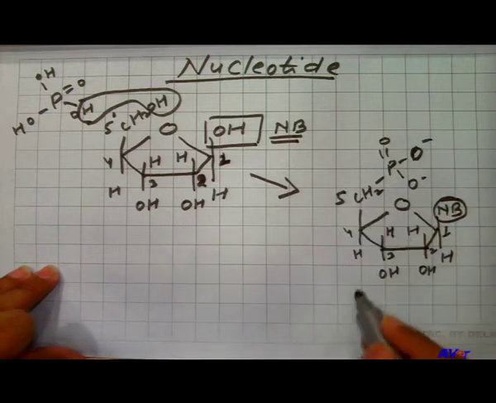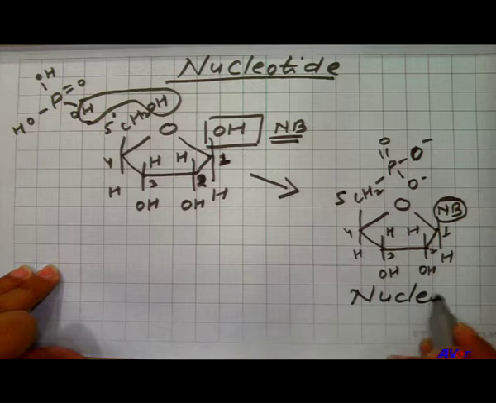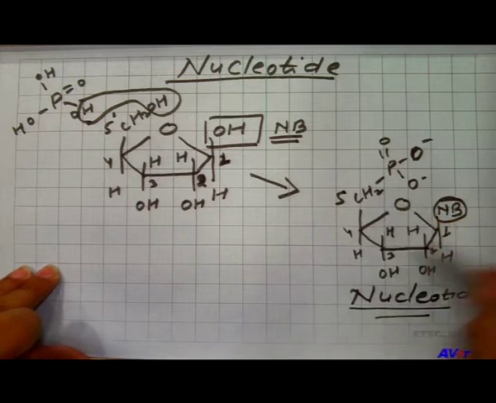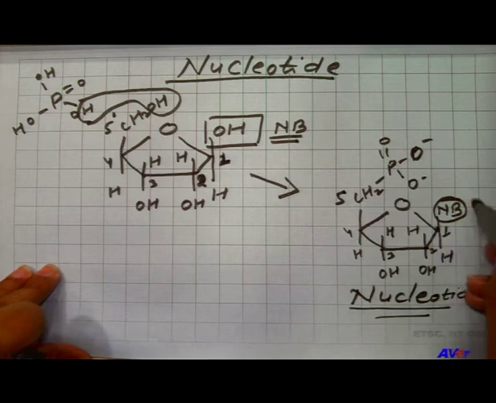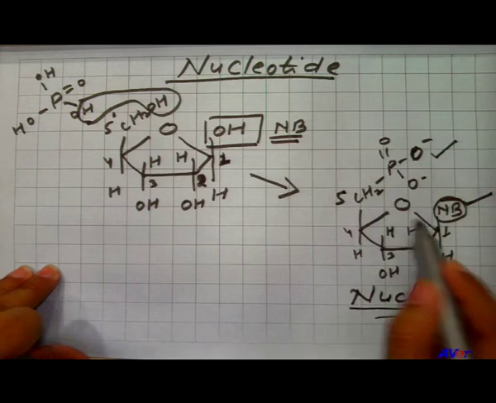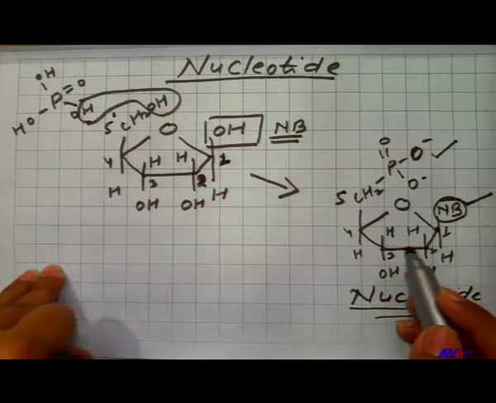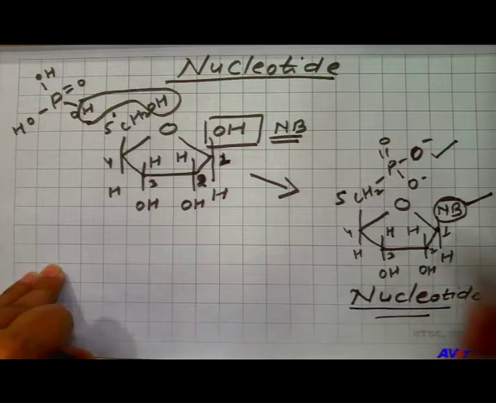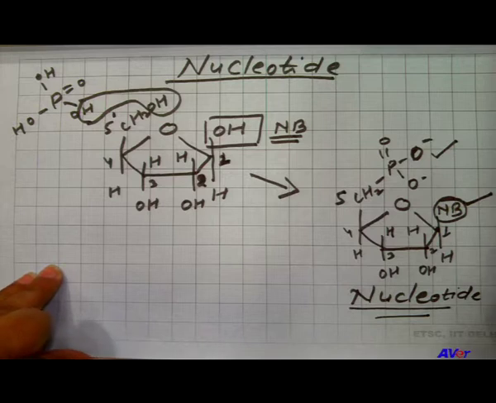So, this is one nucleotide. In this particular compound you can see at the first number of carbon the nitrogenous base is there, at the 5th number of carbon the phosphate molecule is there and this one is the sugar molecule which is called the backbone of the nucleic acid. So, this is a complete nucleotide.